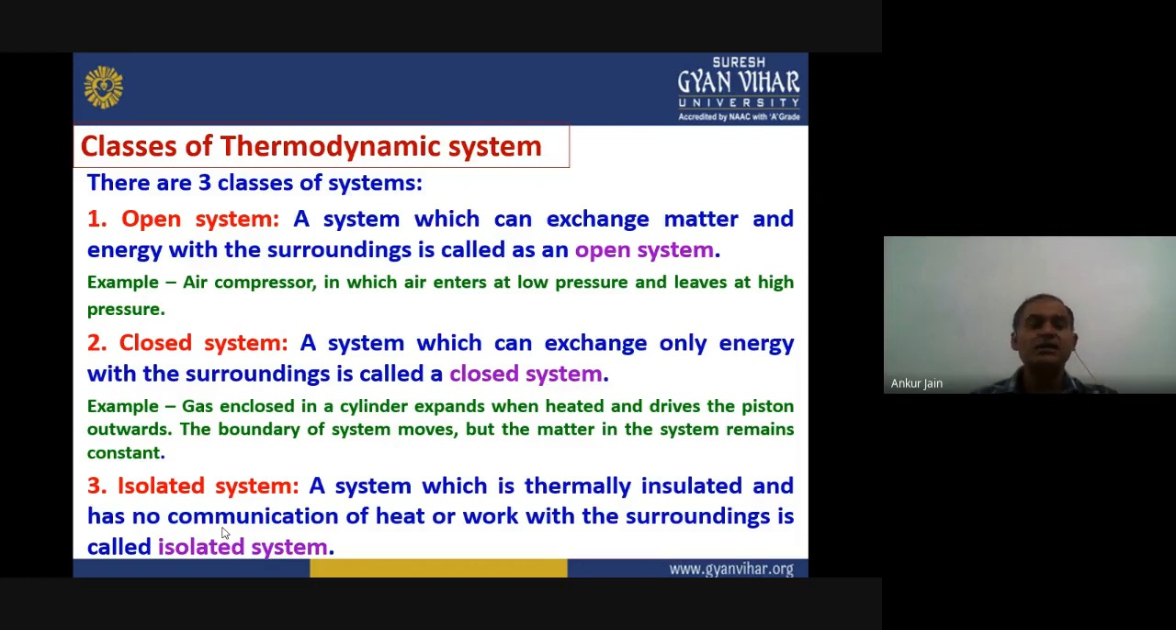Second class is closed system. These systems are defined as a system which can exchange only energy, but the matter remains constant. This system is known as closed system. The example for this is normal gas, which is enclosed in a cylinder. If we allow it to expand when we give some heat energy.